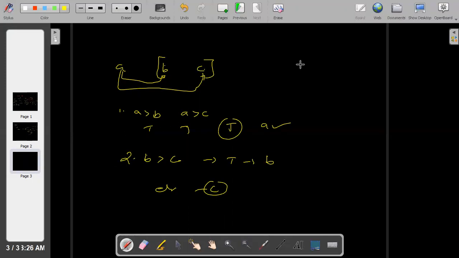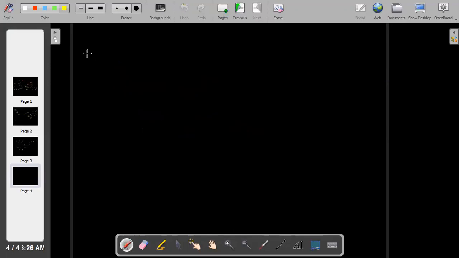To work with this, we have the syntax of if, elif condition and else part. So how do we write this one? Syntax for this one is: if condition 1, colon, we have some statements here, and elif condition 2.